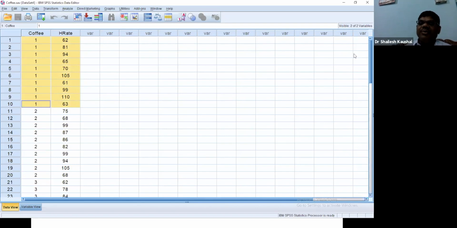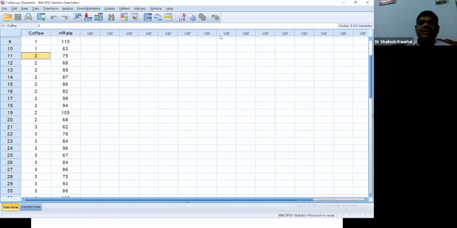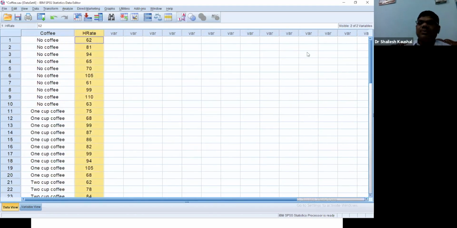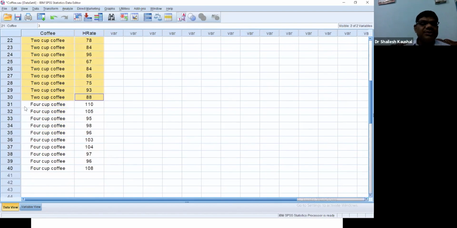Now another 10 people, we are giving 1 cup coffee, and we measure heart rate score. Then we are giving 2 cups coffee per day to another 10 people, and we measured their heart rate score. And the last group, we are giving 4 cups coffee per day.